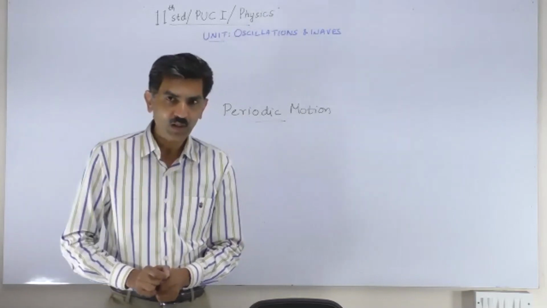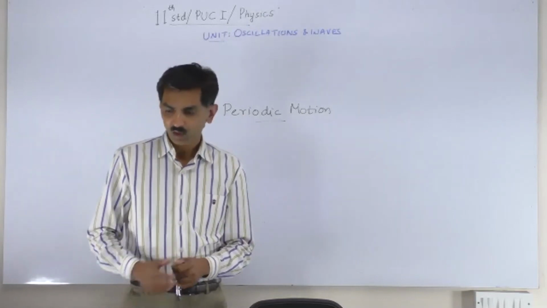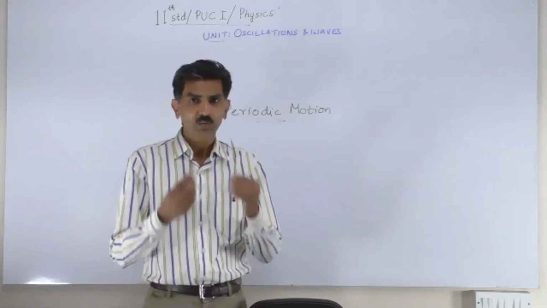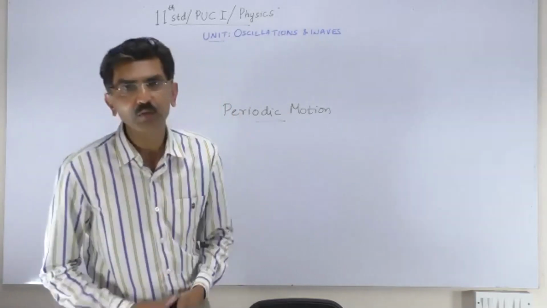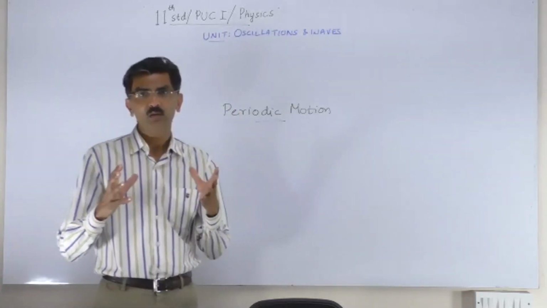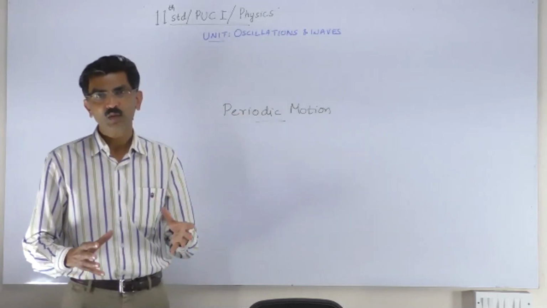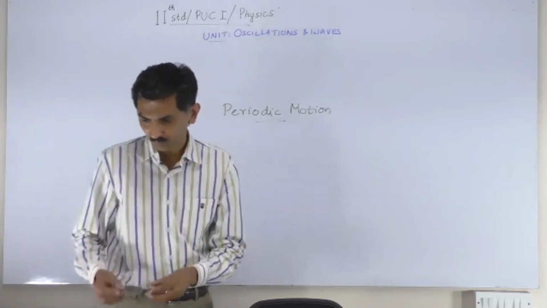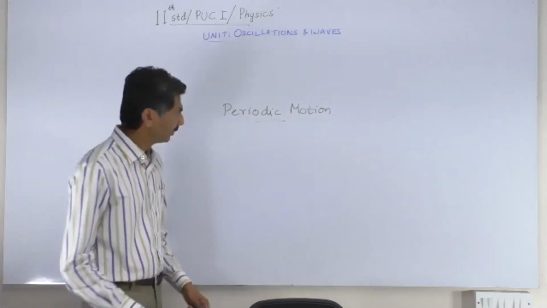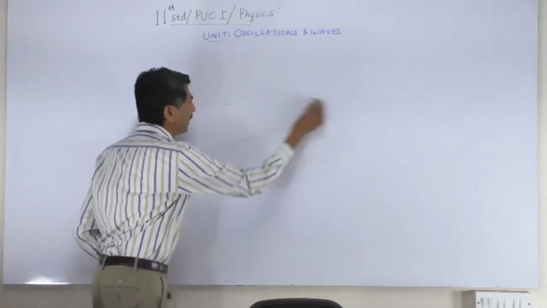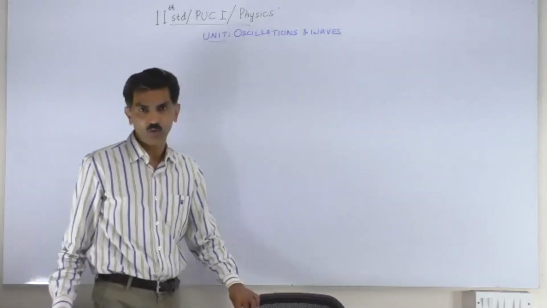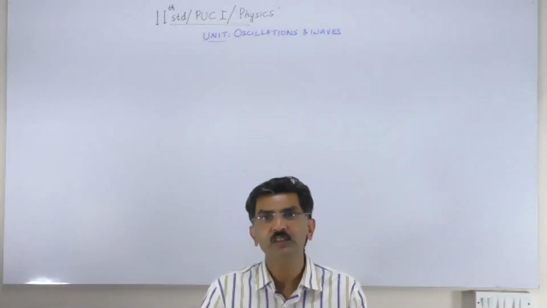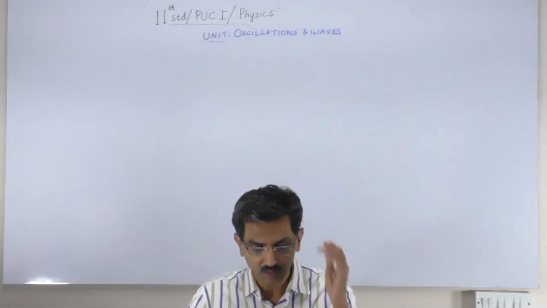What we are discussing today is simple harmonic motion, which is a special kind of periodic motion. Let us see what makes a periodic motion called a simple harmonic motion. Let us start with the definition, and then analyze the different parts of the definition to understand what it means.